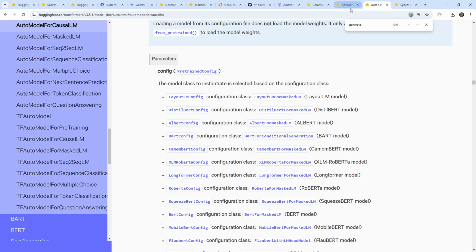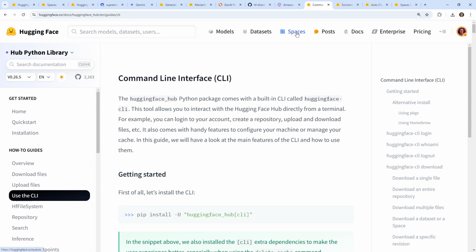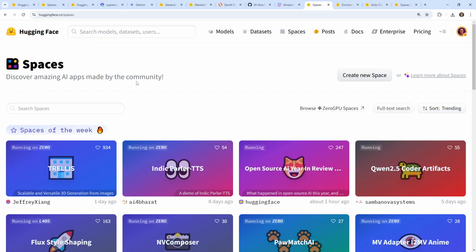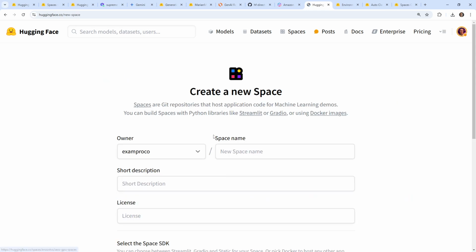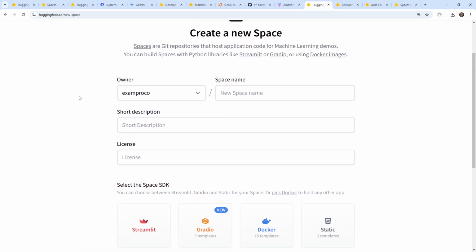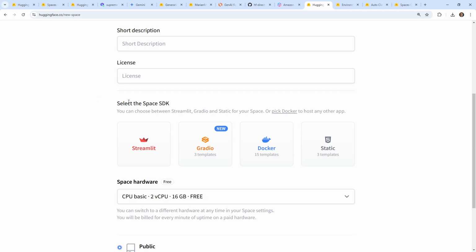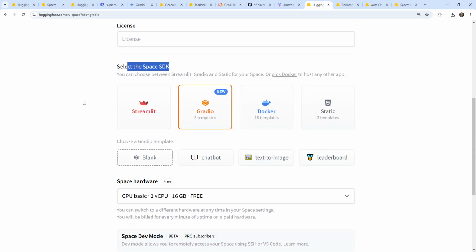But let's go over here and see if we can figure out anything about Spaces. Discover amazing AI apps by the community. So these are the Spaces we have this week. Let's click this, create a new Space. Okay, Space SDK. All right, so this is starting to make sense. So Streamlit, Gradio, Docker. I'm not sure what static is. I guess HTML5 static, but it's a way, I think, of serving things in a UI. And so maybe Spaces allows you to utilize those.